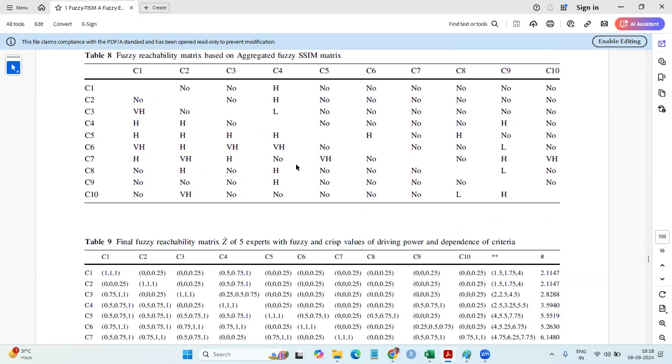Make the diagram as per table number 8, the fuzzy reachability matrix on aggregated. So here, like 5 to 10, if it's high, make that high. If very high, make the 2 lines, etc. Take it from here. There will not be any confusion. Wherever the arrow is there, look from 6 to 4. It's very high. Accordingly, make the line. From here, you make those lines on the diagram.